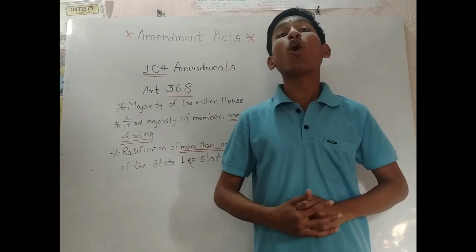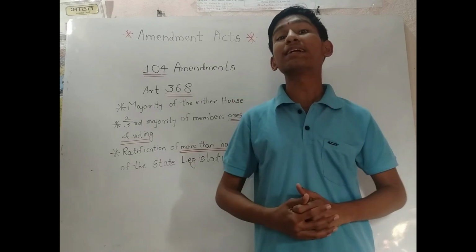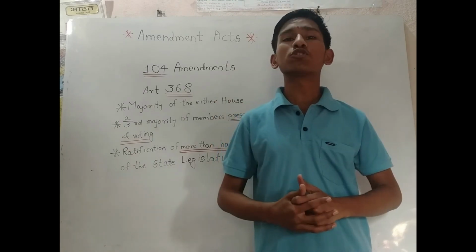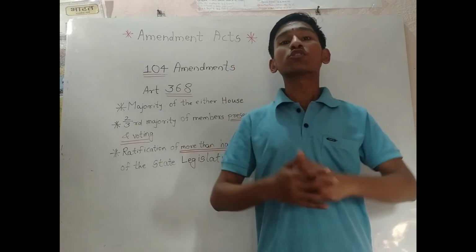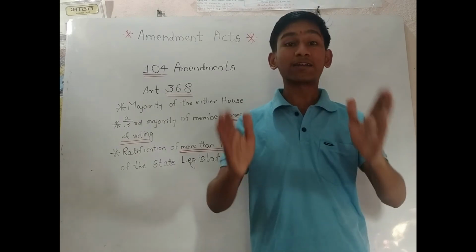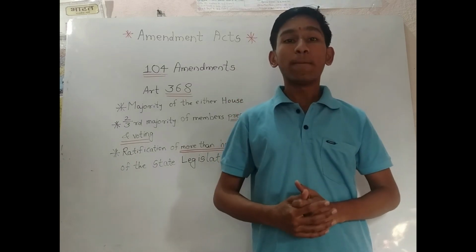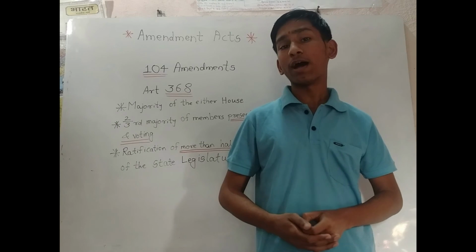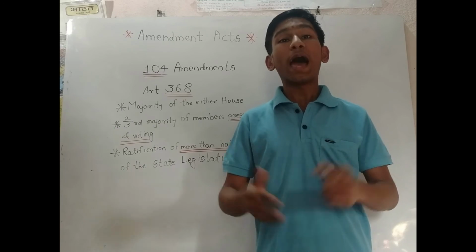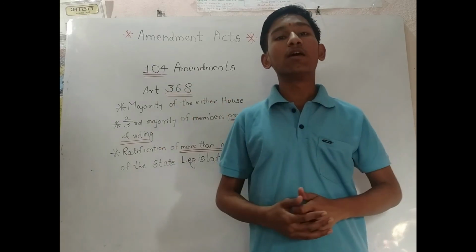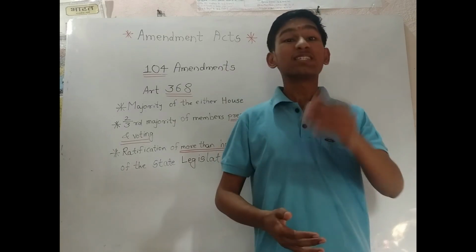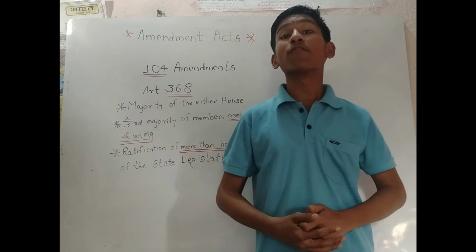But it is not the same for all the articles in the Indian Constitution or for all the schedules. Some of the articles or some of the structures in the Indian Constitution are so important that the constitution makers thought that they must not be amended only with the assent of Parliament. The part of the state legislatures is also important. Just talking about Article 54, Article 55, Article 73, also the 7th schedule of the Constitution, allocation of seats for the representation of states, and also chapter 4 of part 5, chapter 5 of part 6, and chapter 1 of part 11.